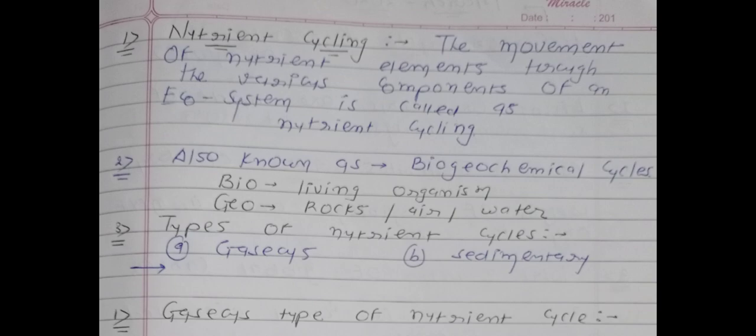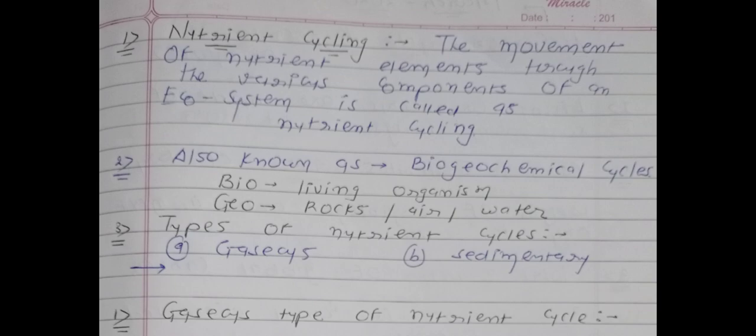See, nutrient cycling means nutrients will go from one level to another level, so it is one type of movement of nutrients found in the ecosystem. So again, what is the definition of nutrient cycling? The movement of nutrient elements through the various components of an ecosystem is known as nutrient cycling.